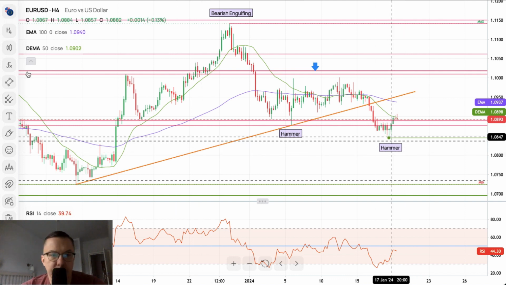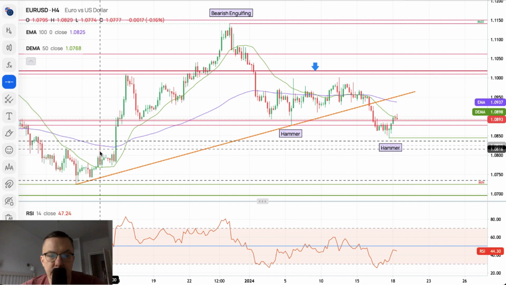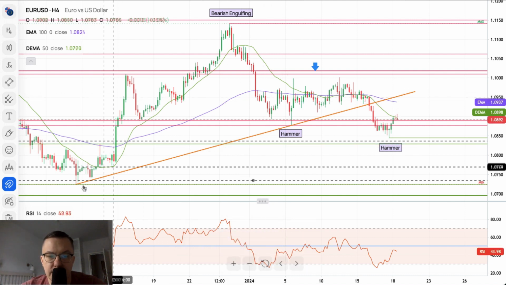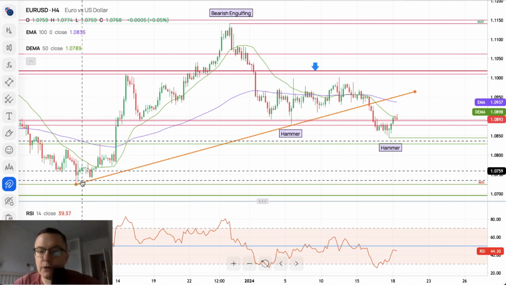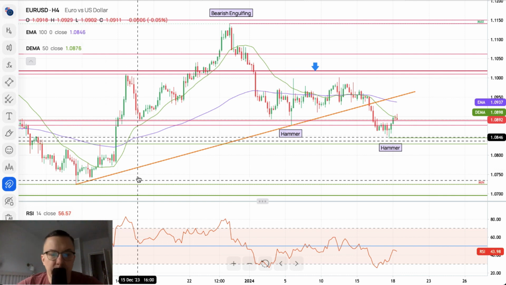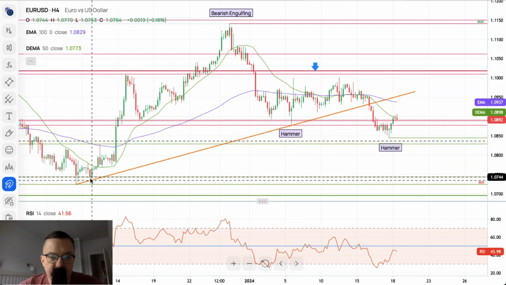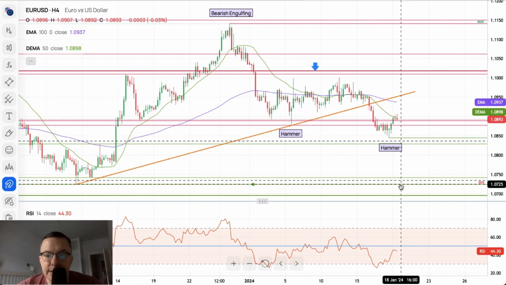This one actually is again very close to horizontal support, and this support is located here around the level of 1.0829. That's the last important support before the swing low is eventually hit. One more level we can add and make a kind of a zone is located here, very close to the swing low, 1.0742. So right now there's a perfect zone for all of you guys in order to trade it.